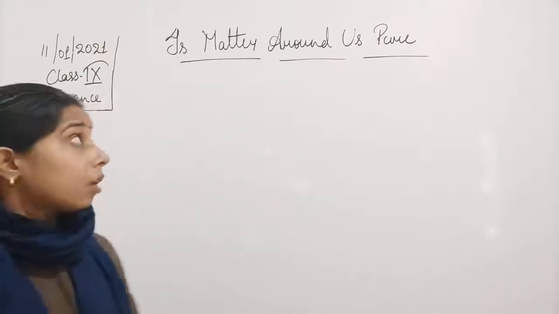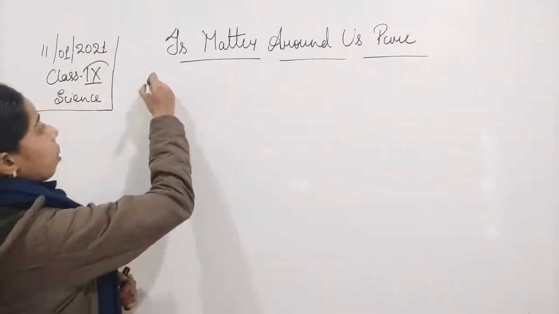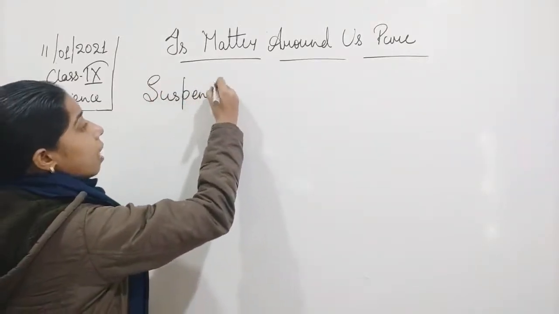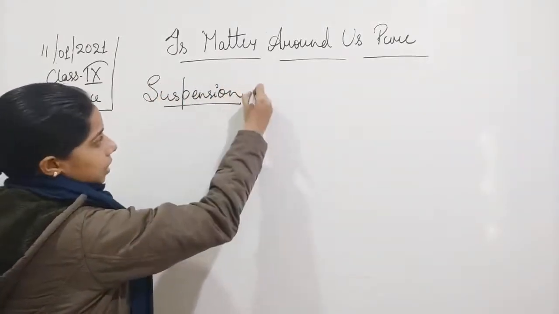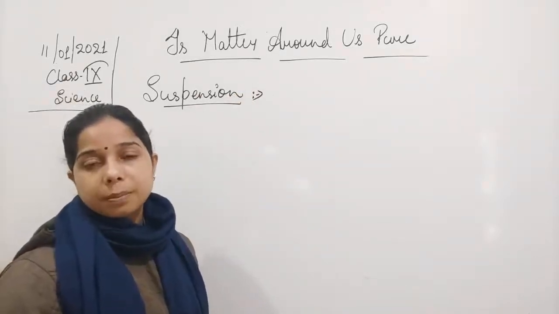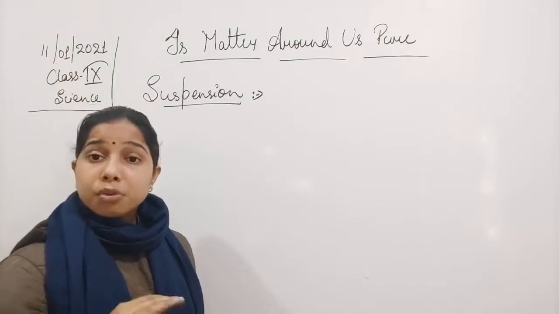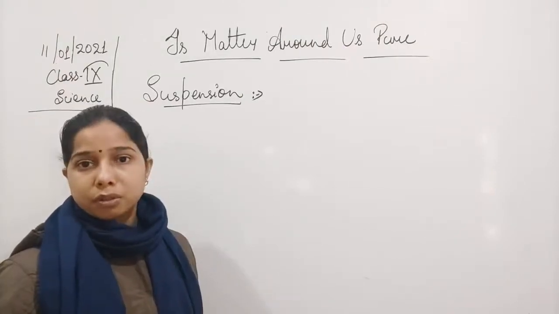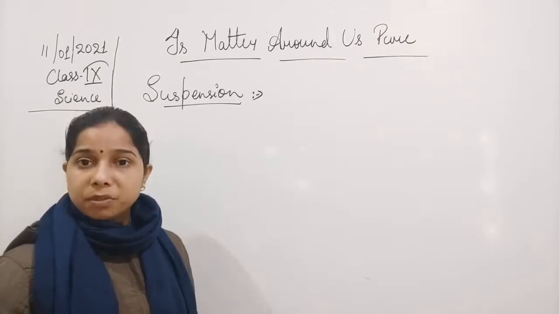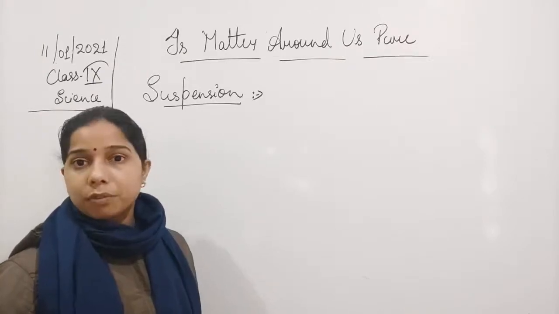Now, students, we started another topic and tried to understand suspension. In a suspension, the substances do not get easily dissolved, so they remain spread throughout the medium, but they do not get dissolved in water.